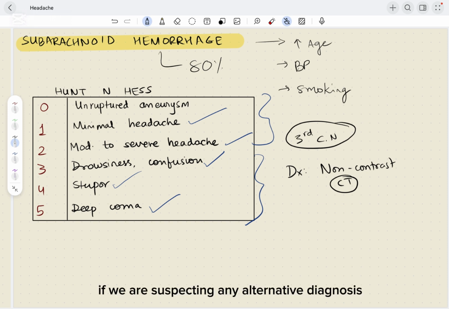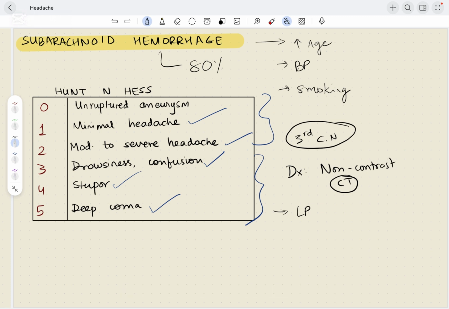If we are suspecting any alternative diagnosis, then performing an LP is not unreasonable. So, if you're thinking about meningitis that is overlapping with subarachnoid hemorrhage features, then we can do an LP, and generally, an LP in subarachnoid hemorrhage reveals what is known as xanthochromia.